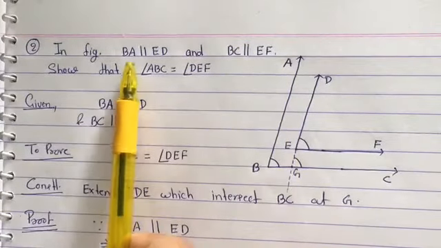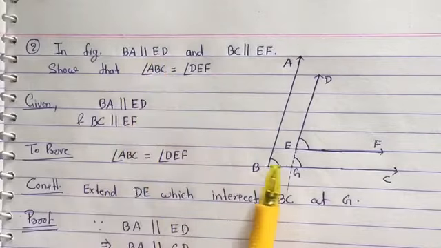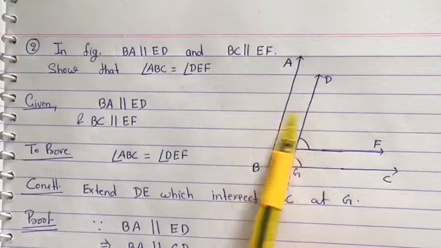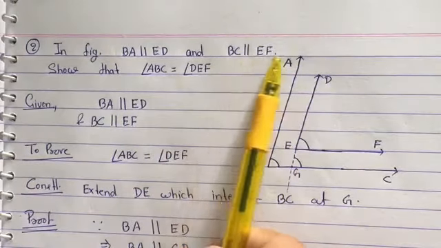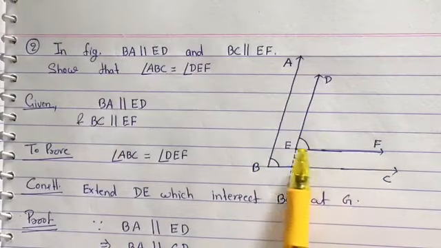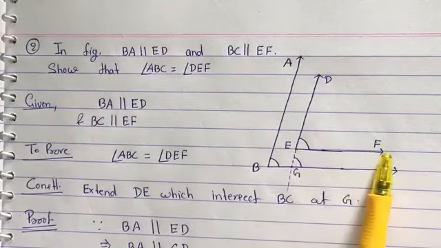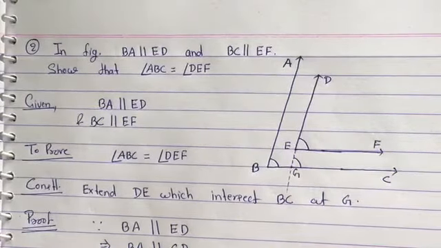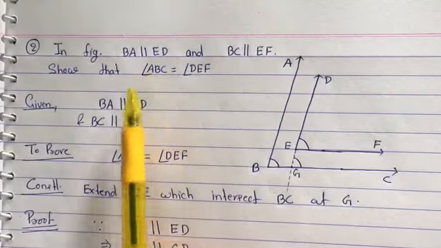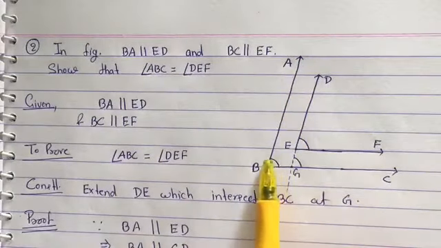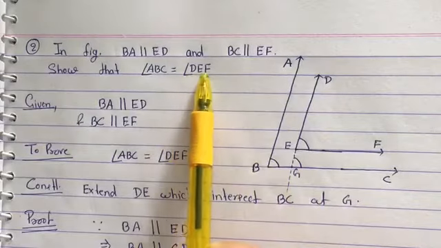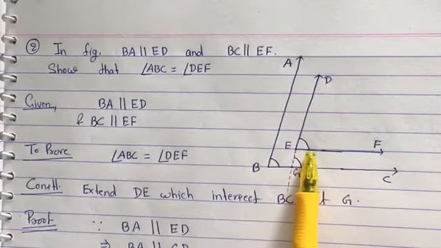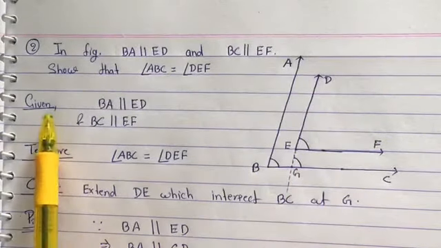From the figure, it is given that BA is parallel to ED. These both lines are parallel. BC is parallel to EF. This BC is parallel to EF. Second thing, we have to show that angle ABC, this angle, is equal to angle DEF, this angle.